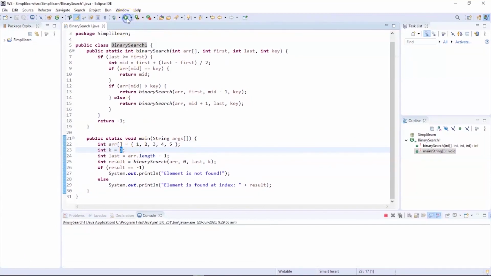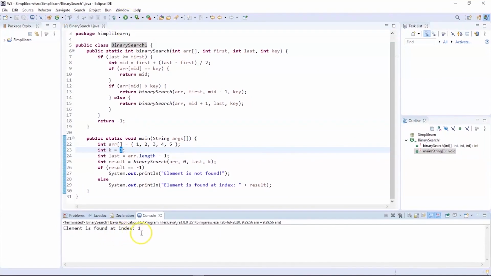Now let's execute this program and see the output. You can see the program got successfully executed and the output says the element which you are looking for is found at index location 1. So this is how the binary search algorithm works.